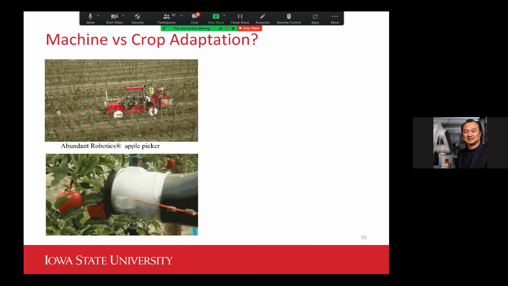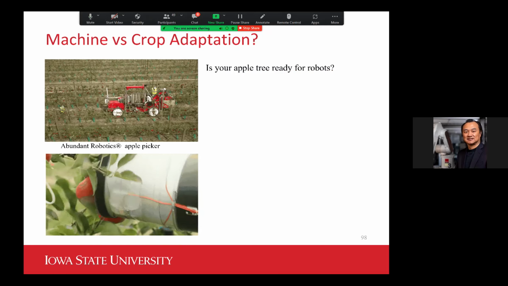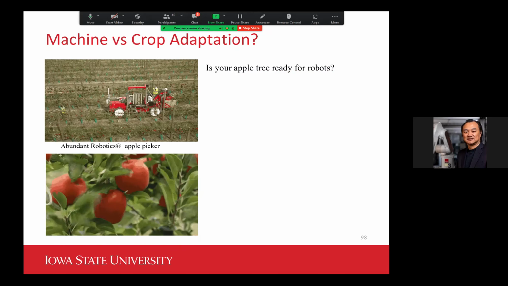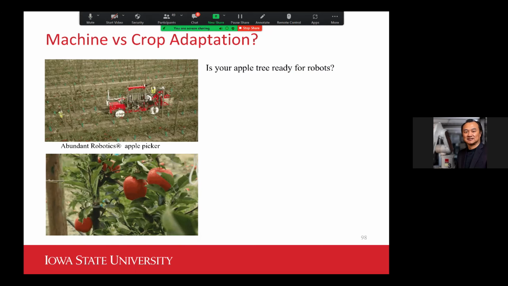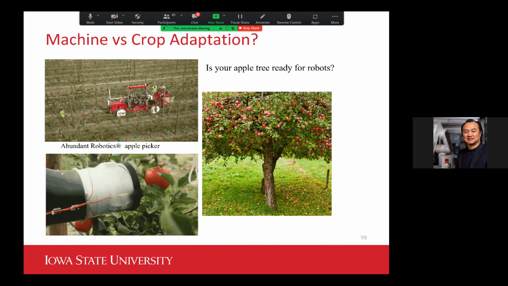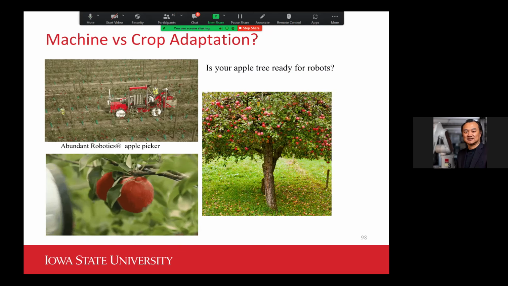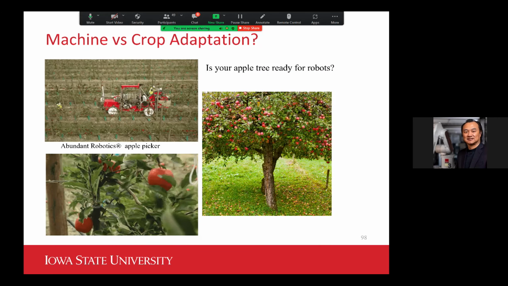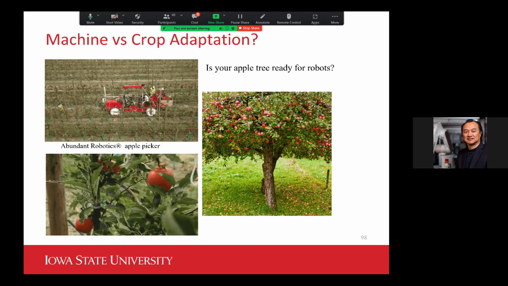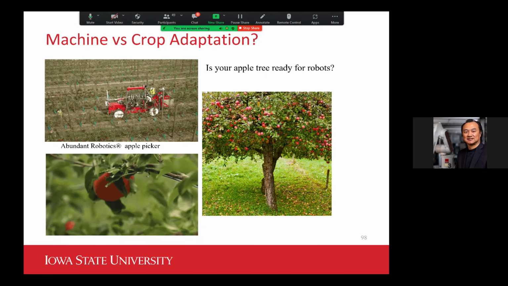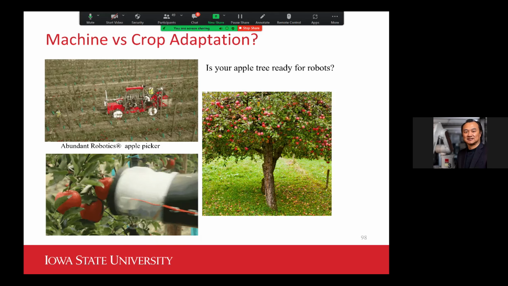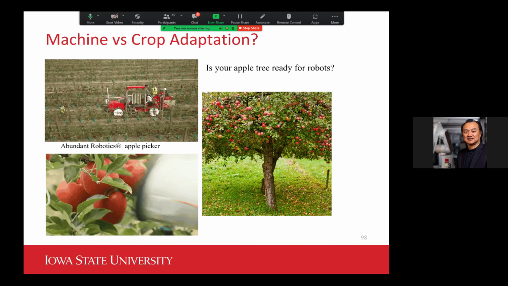But my question here is, not only look at the technology, but also look at the crop, and how that works together with the technology. If our apple trees are like this, as you can imagine, it will be much harder for any robot to deal with, because of the 3D structure of the canopy and the blockage of the fruits by branches and leaves. That would bring a lot of difficulties to any automation approach for apple harvesting.